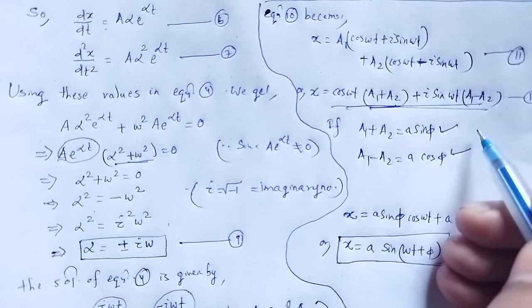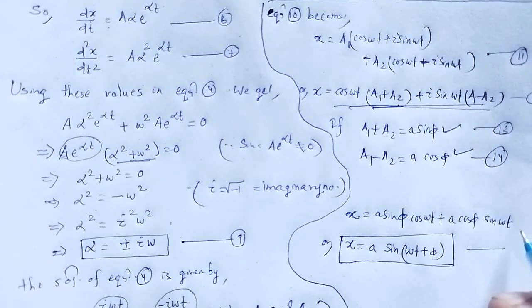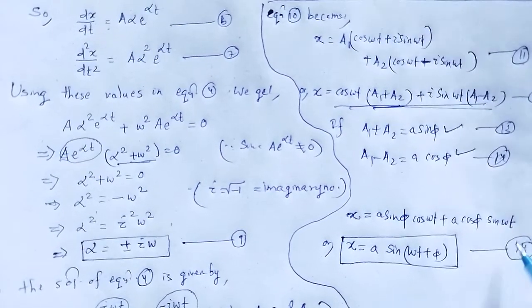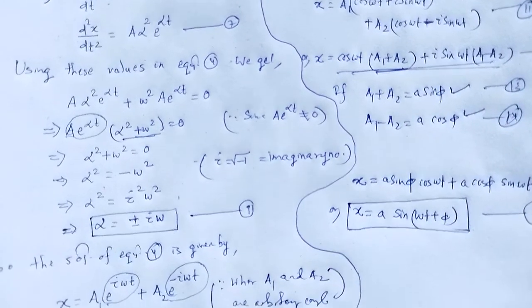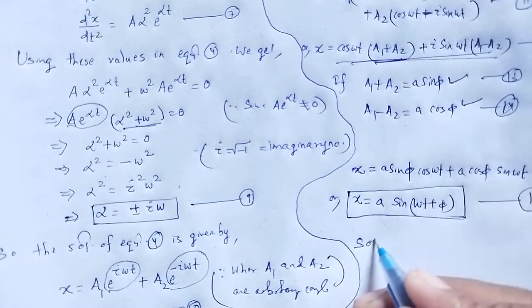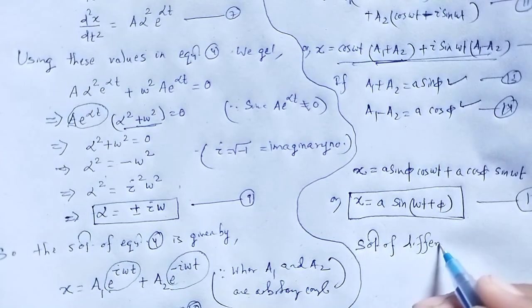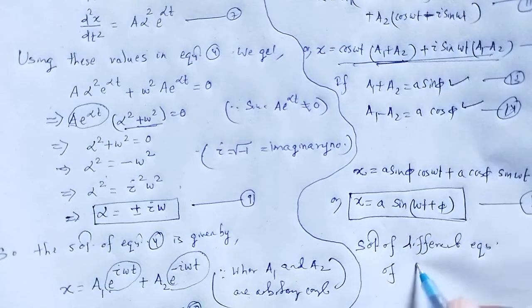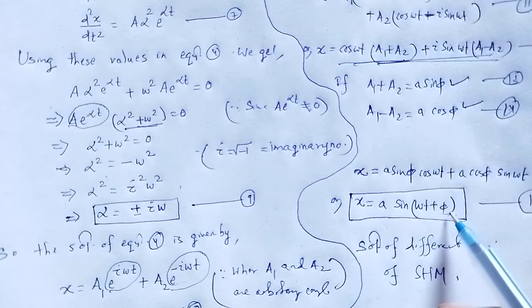Let me take this as equation number 14, which is known as the solution of the differential equation of SHM: x is equal to a sin (omega t plus phi).